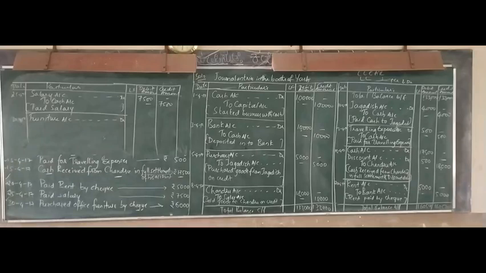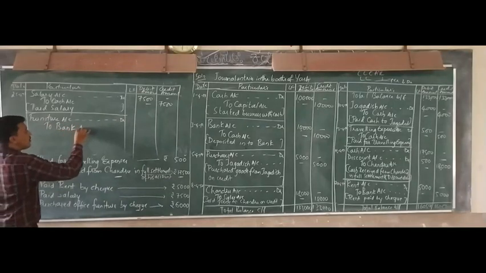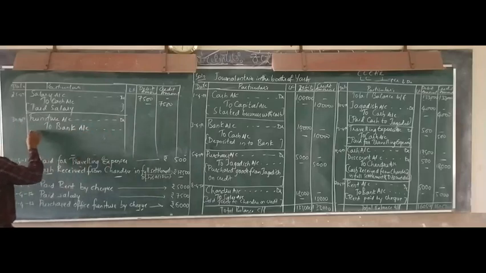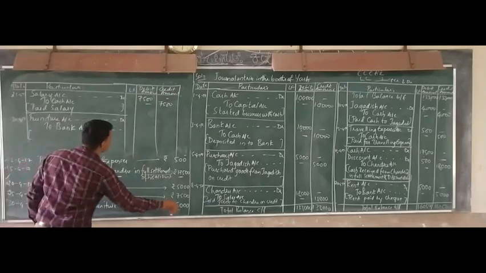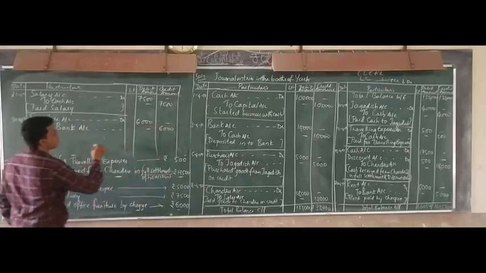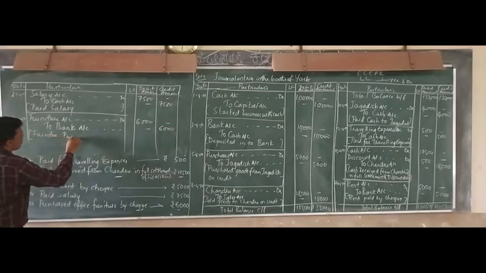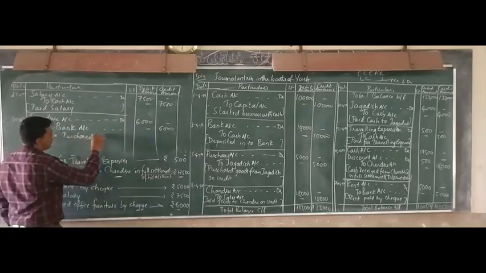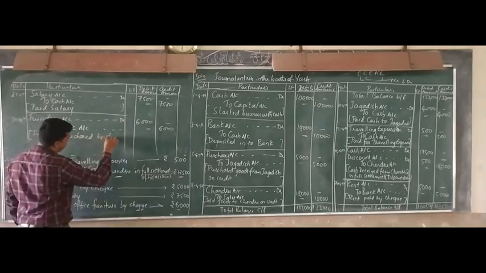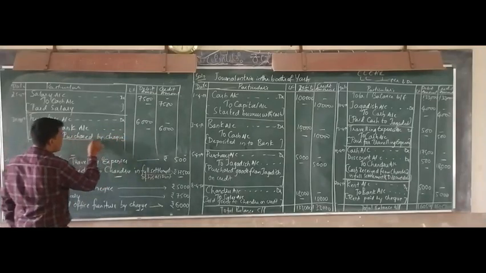Check means the transaction goes through the bank, so to bank account. What is the amount? That is 6,000. So write the narration here: furniture purchase by check.